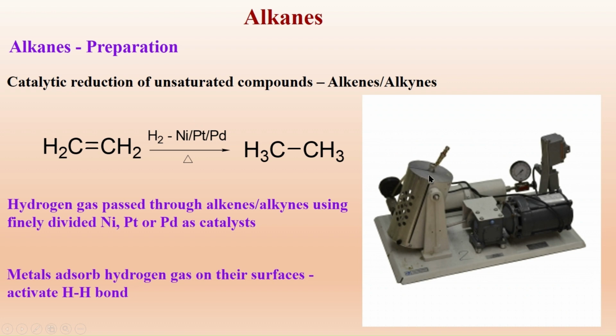The pressure of the hydrogen gas is measured by the machine, and we can maintain 3 to 5 or 4 to 6 atmospheric pressure. This system is electrically heated, and thus the reaction is made to occur. This is a special apparatus which we use for hydrogenation.